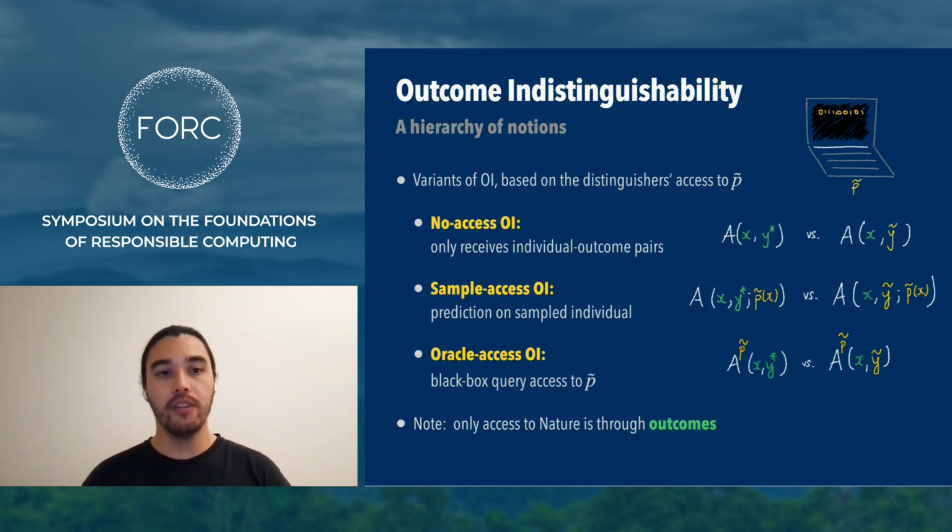Good. And so note importantly, again, the only access to nature is through the outcomes. So we never see anything other than an outcome from nature. This aspect is the namesake of the term outcome indistinguishability, and it's important. In the paper, we explore a few other variants of indistinguishability, exploring their properties and desiderata for learning, but argue formally why OI is the one that makes the most sense.